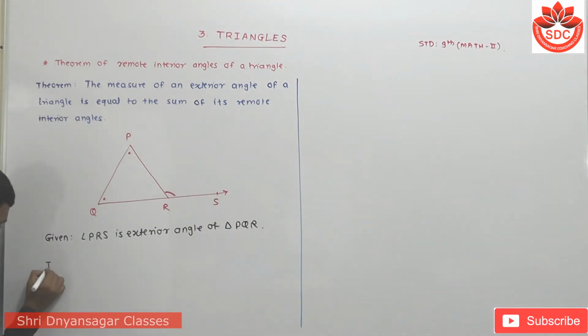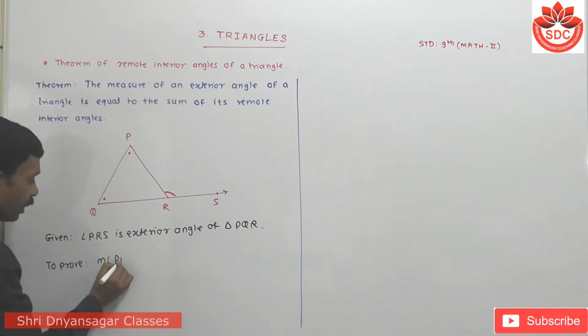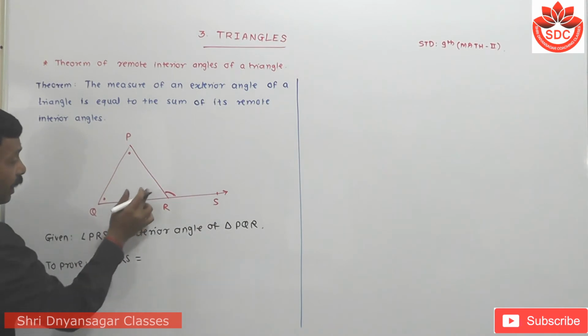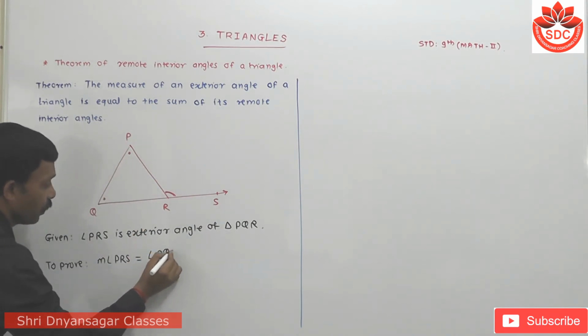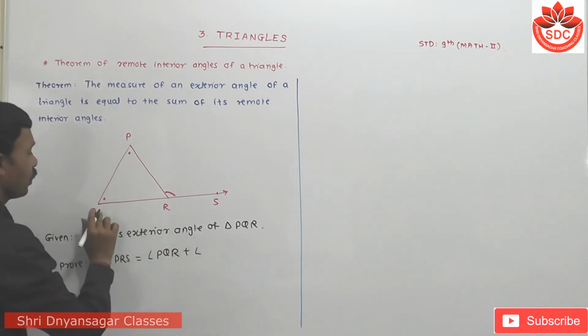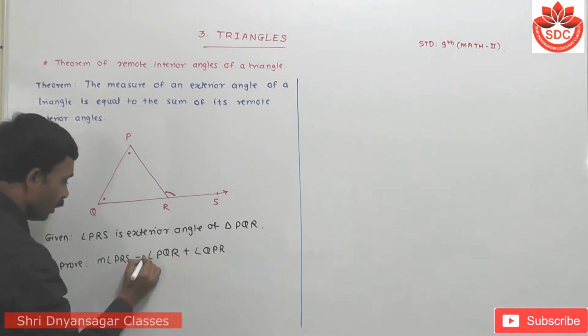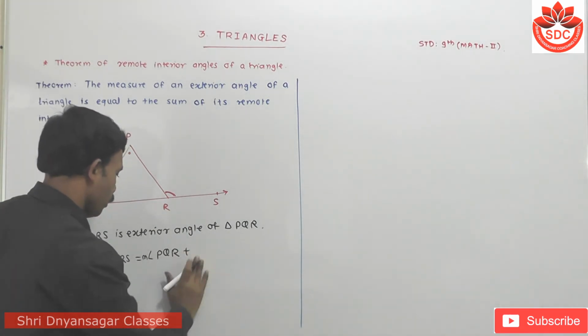Then to prove, the measure of this exterior angle, measure of angle PRS, is equal to the sum of its remote interior angles, means the sum of these two angles, angle PQR plus angle QPR. Measure of angle QPR plus measure of angle PQR.